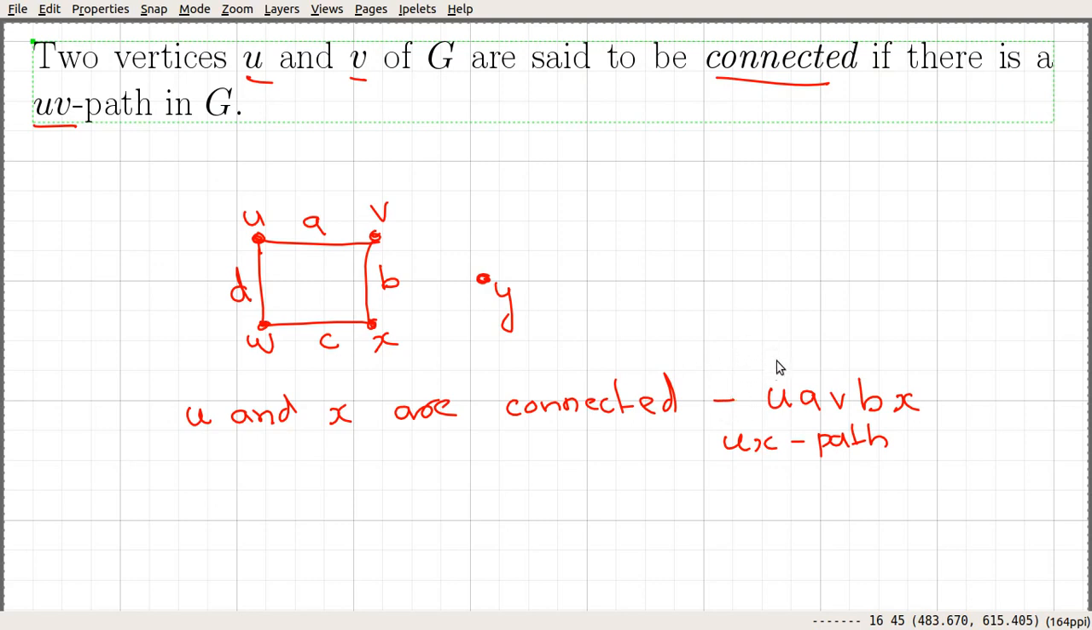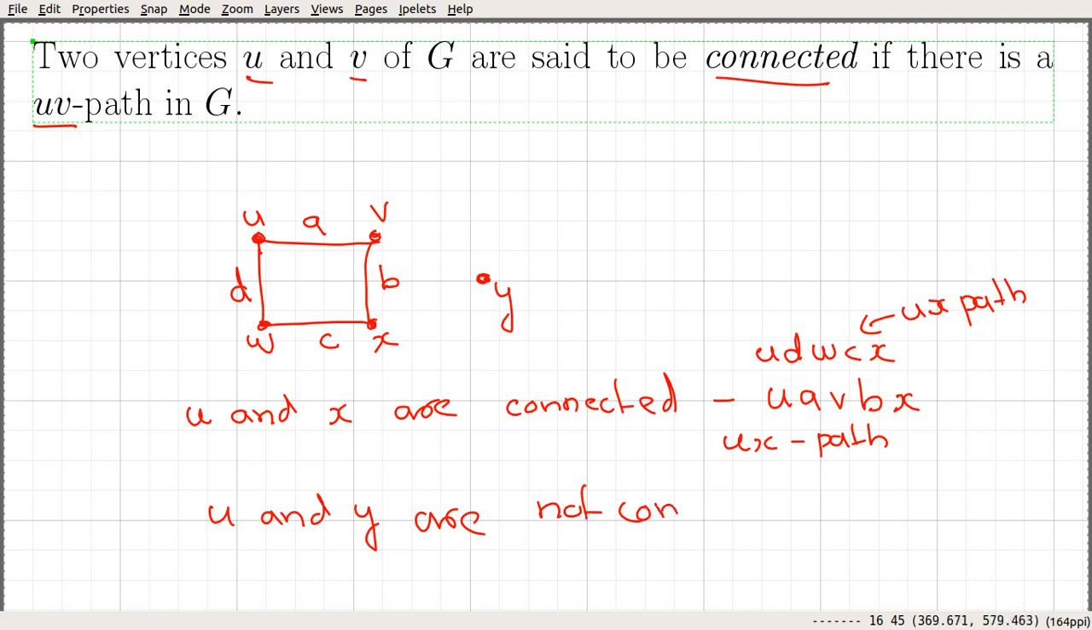For example, in this case you can see that you could have a path from U to D to W to C to X. So this is also a UX path. The thing is that two vertices of G are said to be connected if there exists a UV path in G. But here you can see that U and Y are not connected.